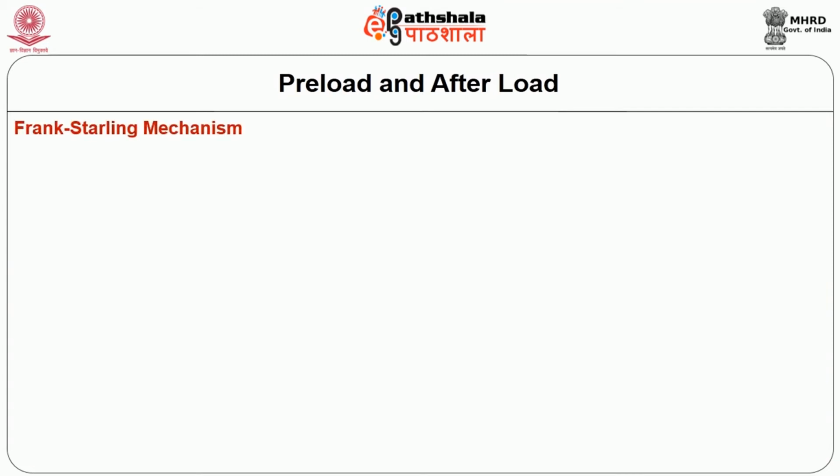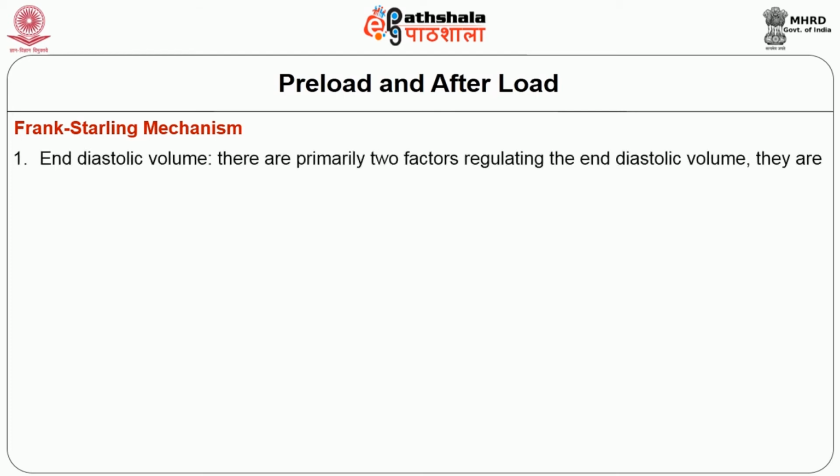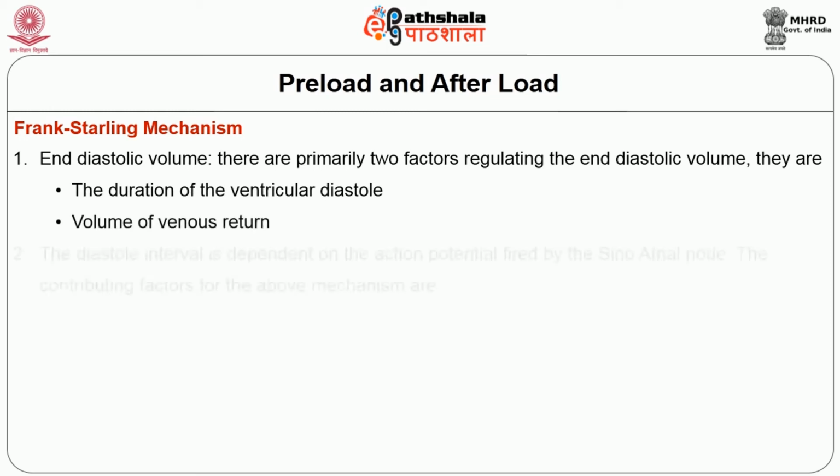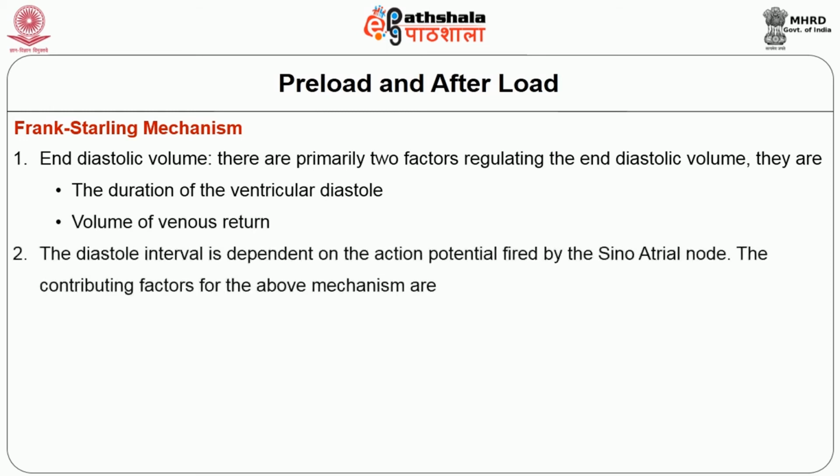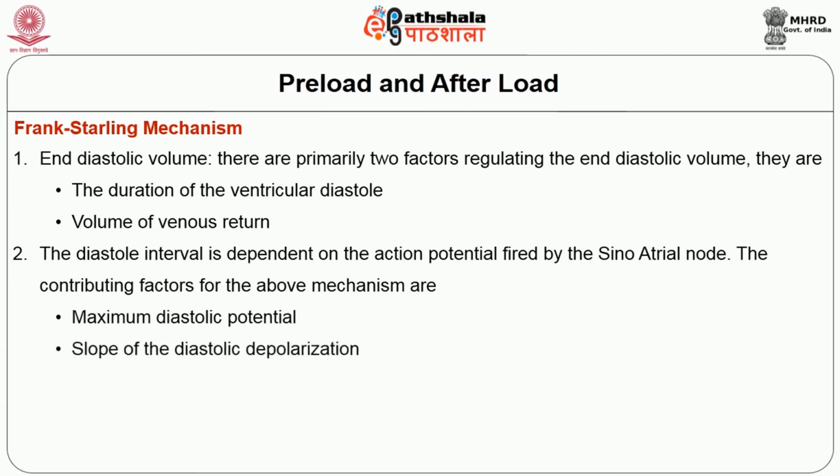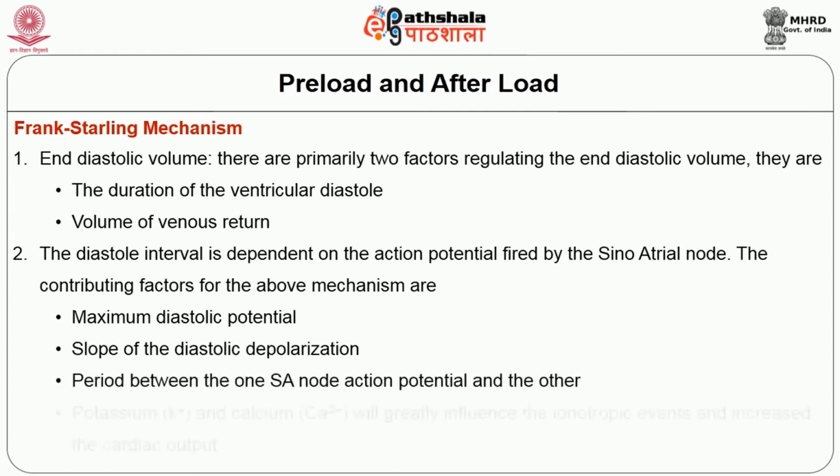Frank-Starling mechanism. There are primarily two factors regulating the end diastolic volume. They are the duration of the ventricular diastole and the volume of venous return. This diastolic interval is dependent on the action potential fired by the sinoatrial node. The contributing factors for the above mechanisms are the maximum diastolic potential, the slope of the diastolic depolarization, and the period between one SA node action potential and the other.